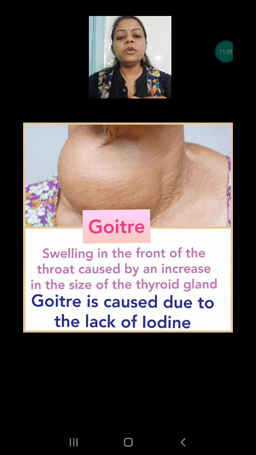But sometimes we can feel our neck is not working nicely. That is also the problem of lack of iodine, and that's why we are advised to put a little bit of salt in the water and just pass it, okay, so that it will provide the iodine and we can get rid of these types of problems. Okay, but if there is a lack for a long period of time, then we can suffer with this disease.